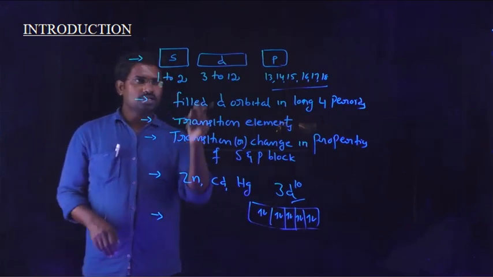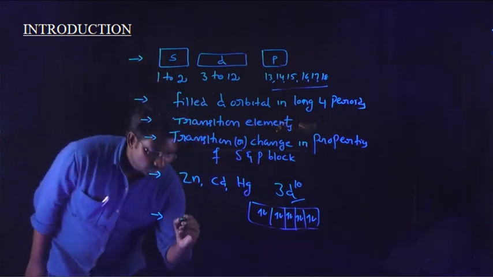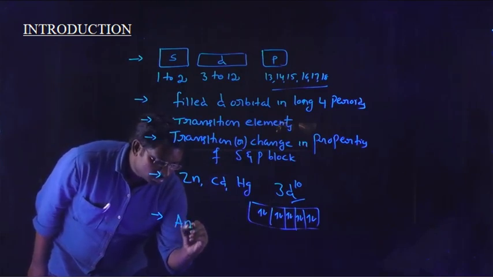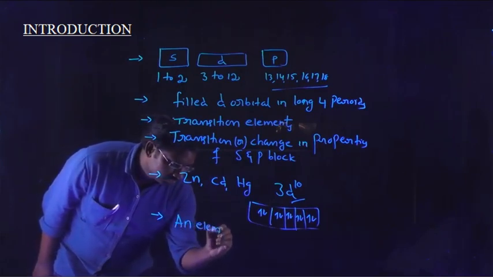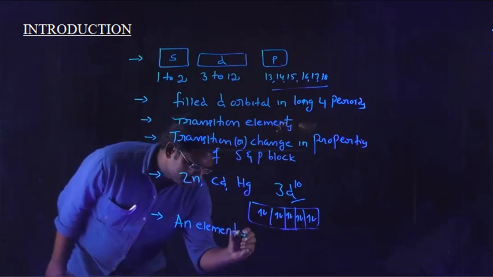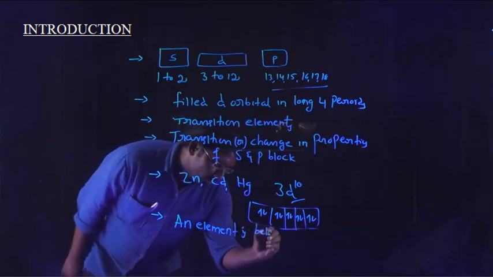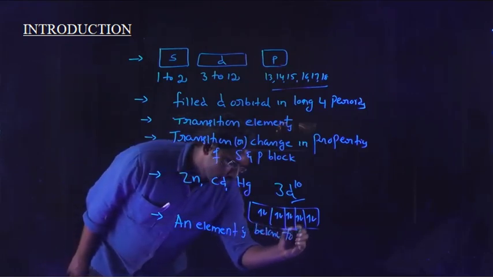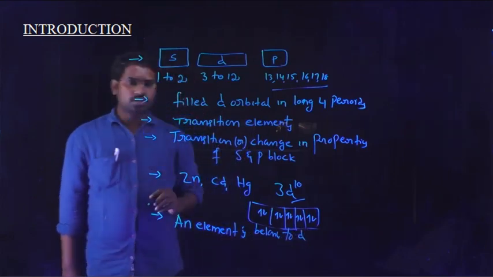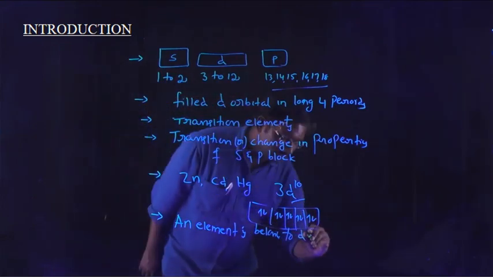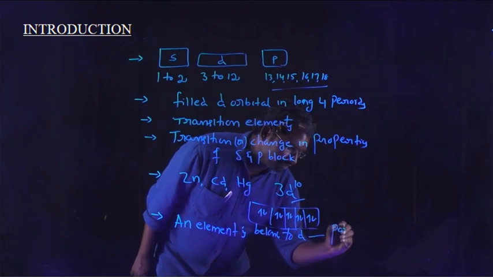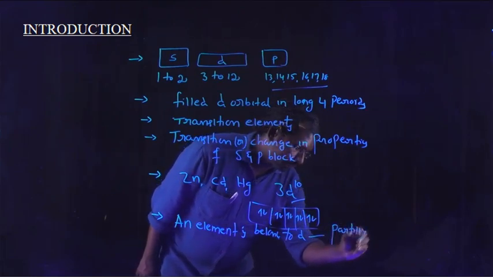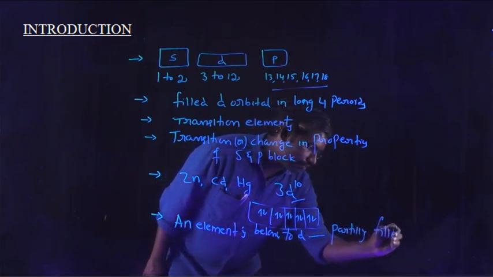So if an element belongs to d block, it actually contains a partially filled d orbital.